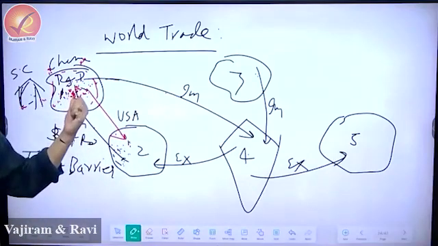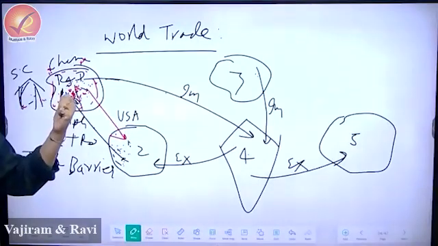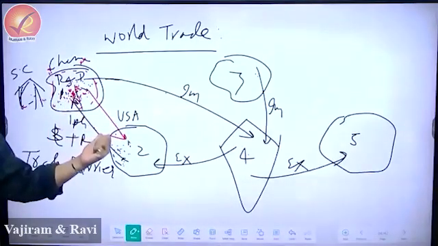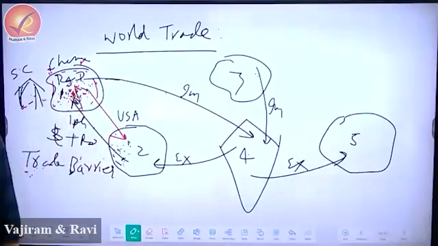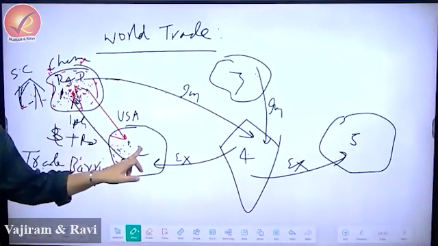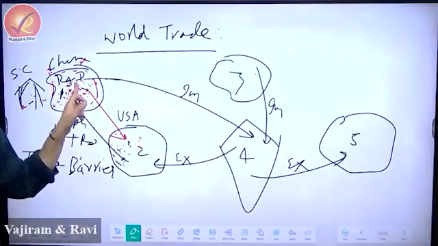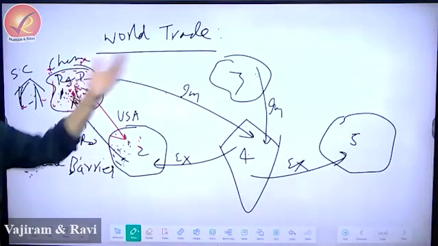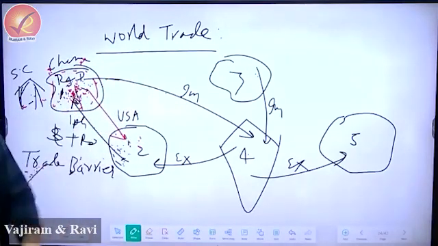So now they started to say, if you want to operate here, you do the R&D and that has to be registered in Chinese soil. You can't take that design out. This is a trade barrier actually. This is a very subtle form of discrimination. Why should somebody going from USA, the scientist, design the product here and then register the product in Chinese name? It doesn't really make sense.